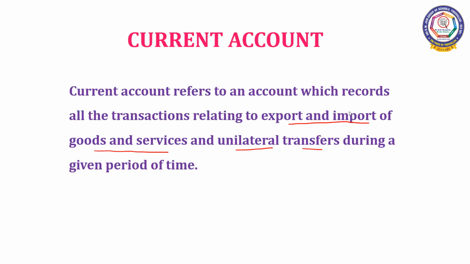Export and import of goods, we call it visibles, and the services we call invisibles. Even unilateral transfers come under invisibles. So these are the items that are recorded in the current account of BOP.